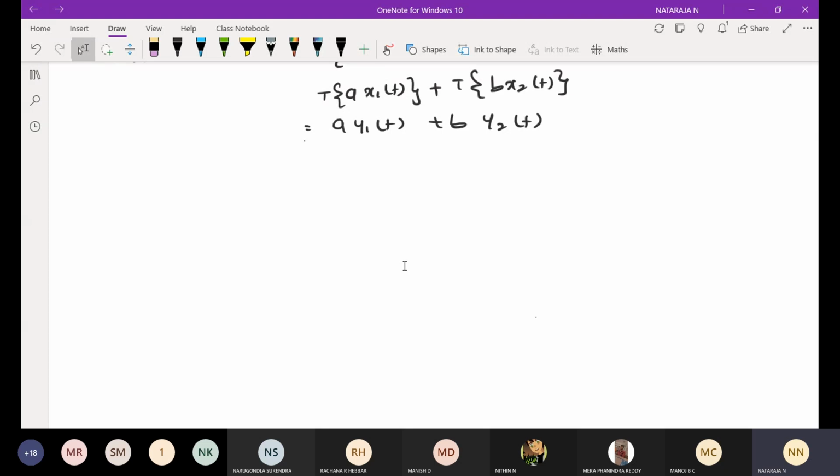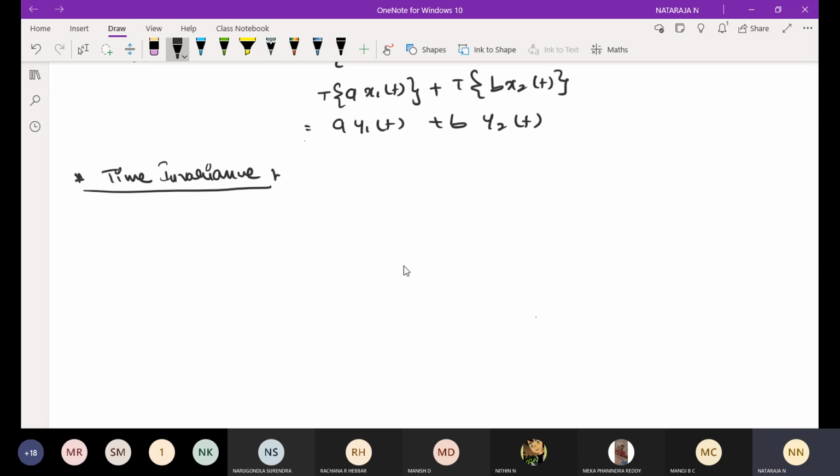Then the second property, time invariance. Make a note of this.